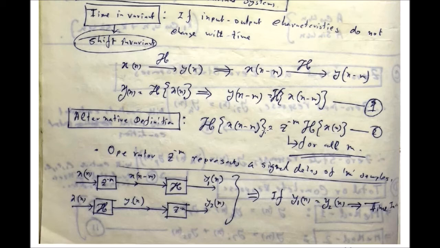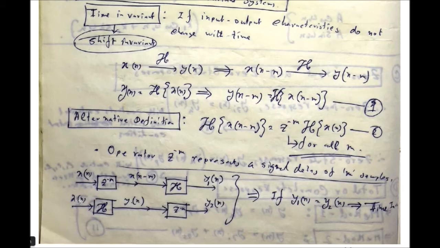You have to check the time variancy of any given system in the numerical problems given in your semester examinations. Let me give you 2 steps for how you can check it. First, take the input, give the delay first, so it will be the delayed version. After that, do the system operation and get the output y1[n]. Then do the reciprocal operation.